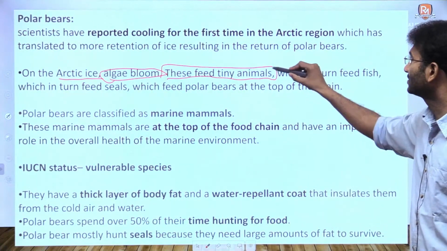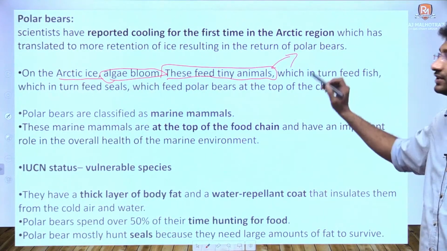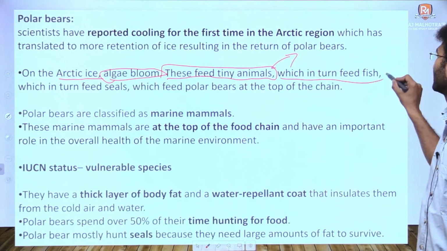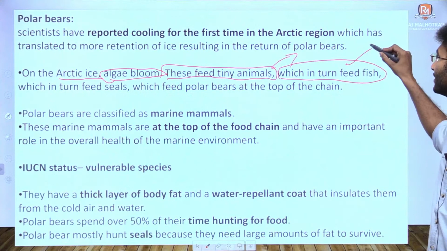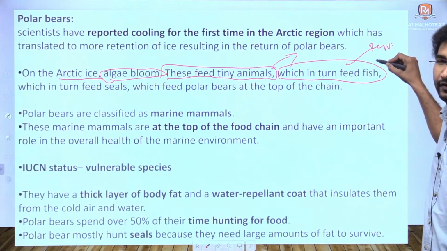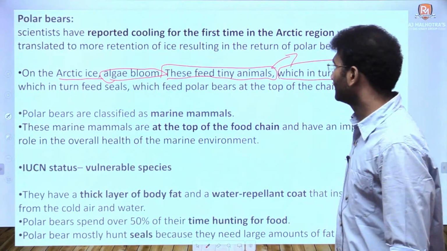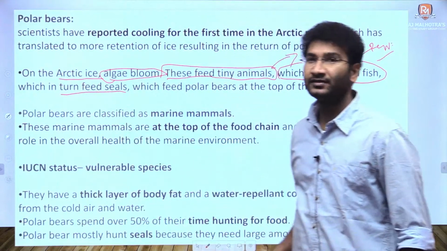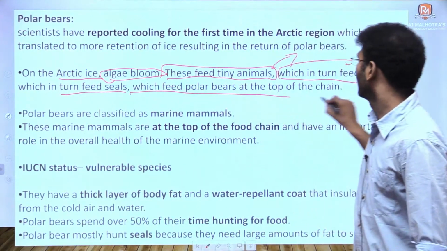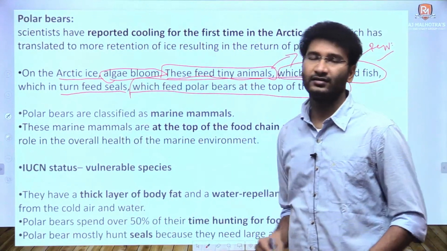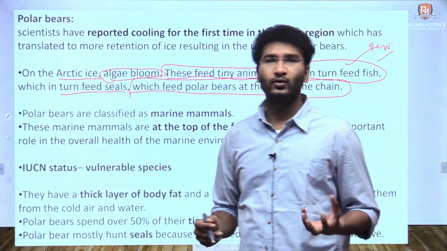When these tiny animals come into the picture, this in turn helps the fishes to come to this region, and following the fishes, seals come in, and when seals come, polar bears also come to the new ice